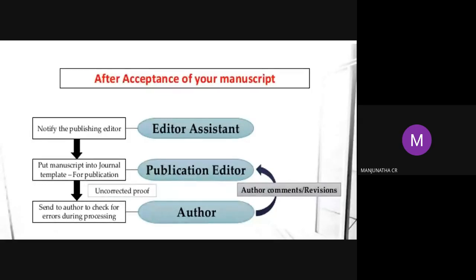You can also give this comment to the editor. They send it to the author to check for errors during the process. You can edit anything you want to edit, small edits. They put the numbering, format, references format, everything, and if anything is not cited, they will send it to you. Of course, you have the possibility to edit there also, but only very small edits.